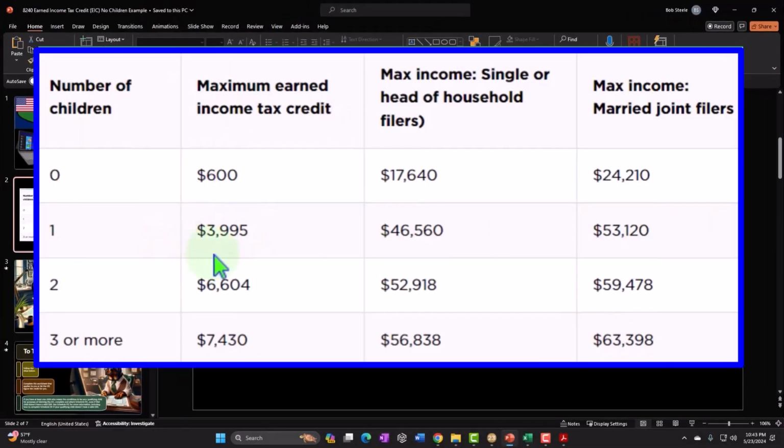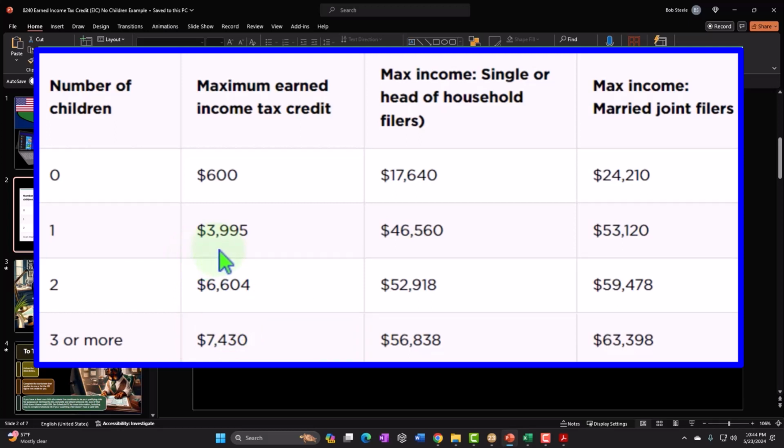But the credit with one child goes up to $3,995, and with 3 or more children, it can go up to $7,430. That's why the IRS is skeptical about fraud and whatnot with this credit, because what's it going to incentivize people to do? Misrepresent their income.